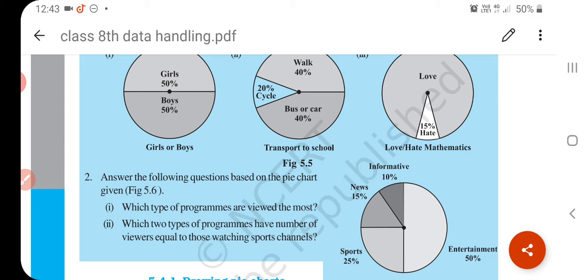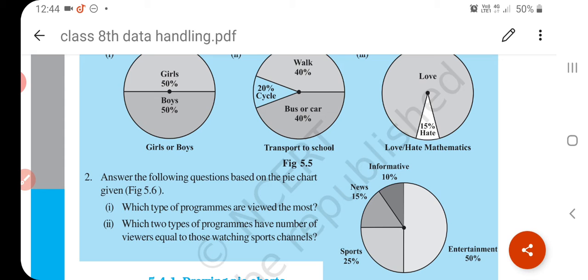Understand? Now we are talking about what is a pie chart. A pie chart is a simple way of presenting simple data for easy understanding. It is a circle divided into sectors, and each sector has a size proportional to the activity or information it represents. Understand?